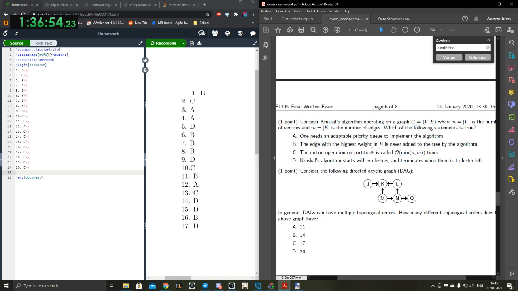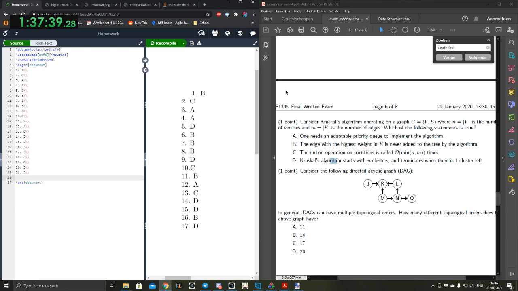It's not B, because you can have a graph with 2 nodes and one edge. Yeah, okay, that's fair. Let's recall Kruskal. I think D is the simplest one, and it's also the one that you know is true. If you look at the thing below it, if you imagine you would Kruskal that, you would make all of them their own cluster, and then start merging clusters by looking at which takes the lowest weight to merge. So that makes sense. Yeah, so it's D. It has to be. Okay, we'll do D then.